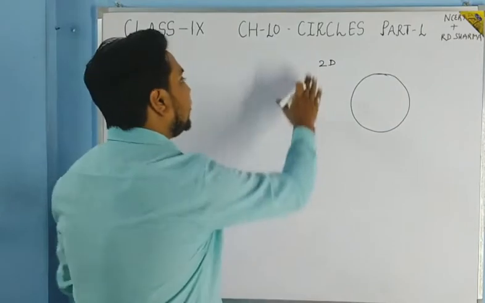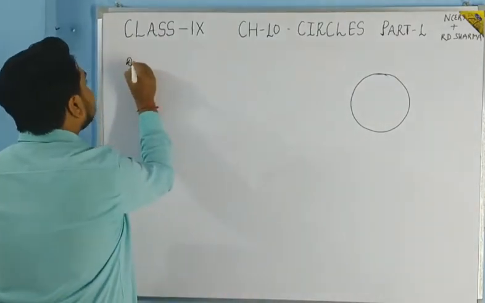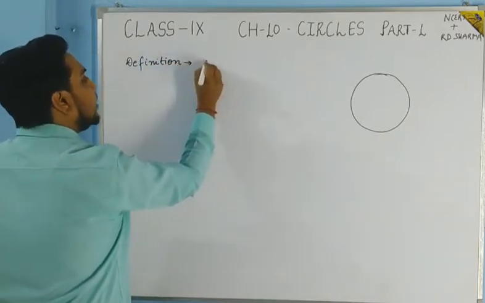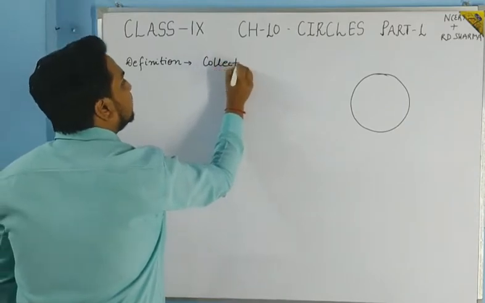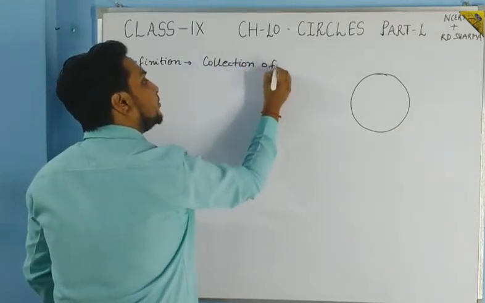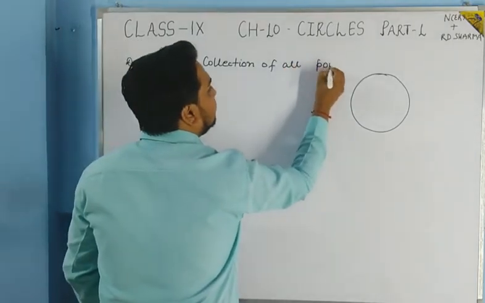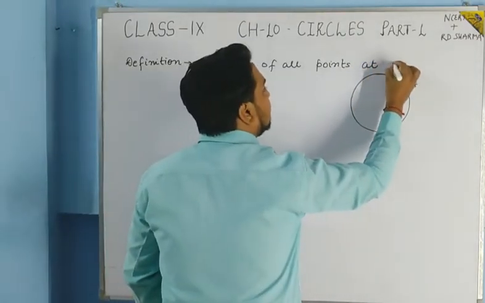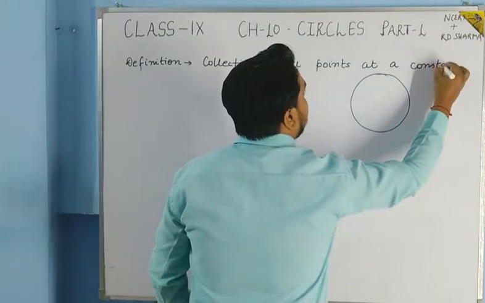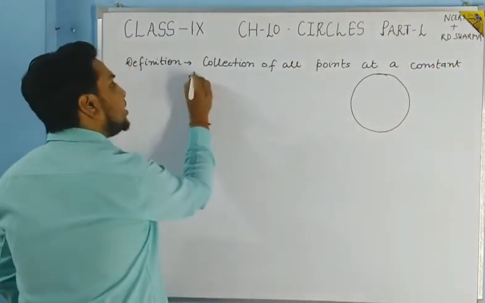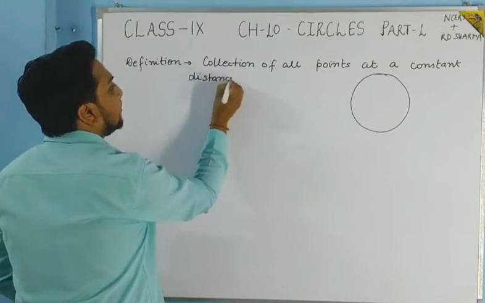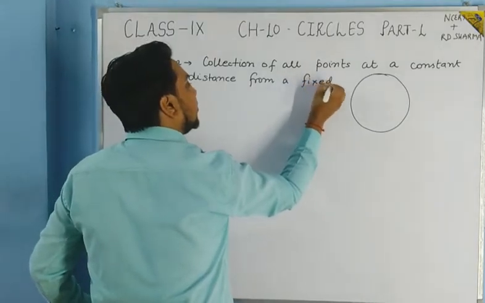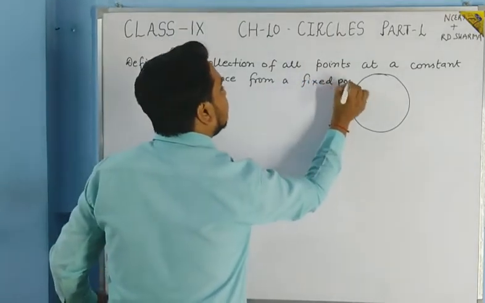The definition we give for the circle is: the collection of all points at a constant distance from a fixed point.